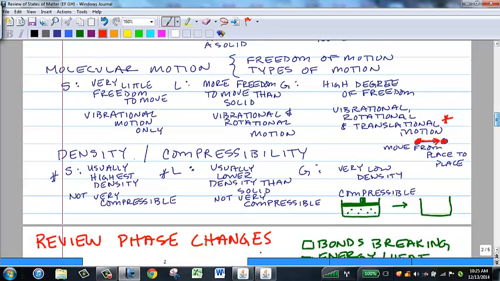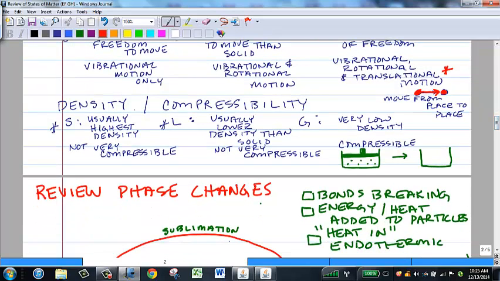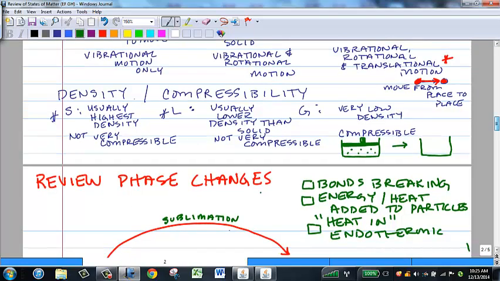Because the molecules of a gas are so far apart, the molecules of a gas are compressible. And what that means is that we can move them closer together by putting them into a container with some kind of movable wall.